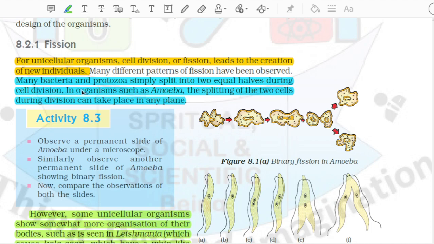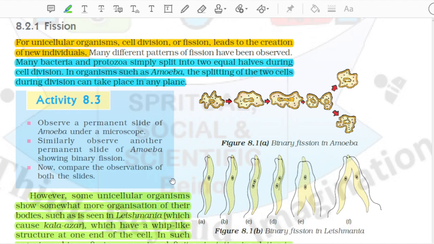In organisms such as amoeba, the splitting of the two cells during division can take place in any plane. Observe a permanent slide of amoeba under a microscope. Similarly observe another. Figure 8.1, a, binary fission in amoeba. Permanent slide of amoeba showing binary fission. Now, compare the observations of both the slides.